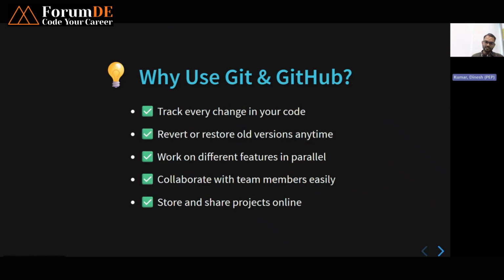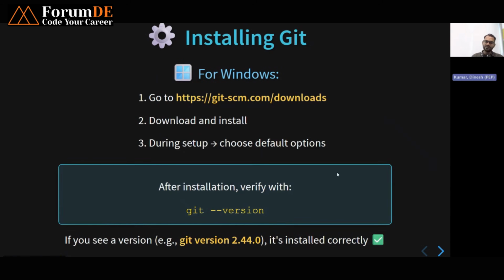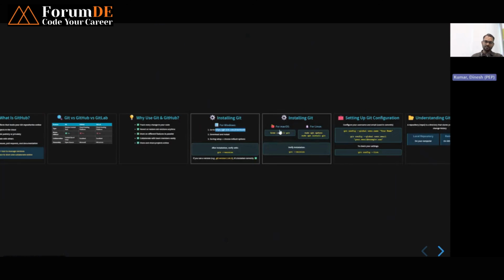Okay, it also helps us work on different features in parallel, and it helps us collaborate with different team members very easily. You can also store the project online, because GitHub is available on the online cloud platform. So this is the importance of Git and GitHub, right? Now the question is how we are going to install Git on our system, on our Windows. Suppose you want to work on your Git project in your system, in that case you have to go with this.